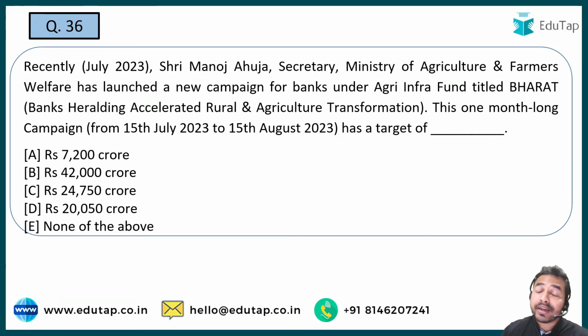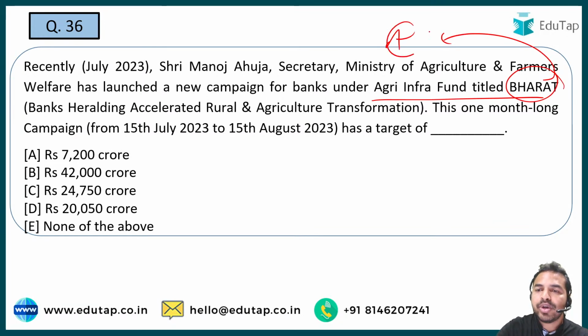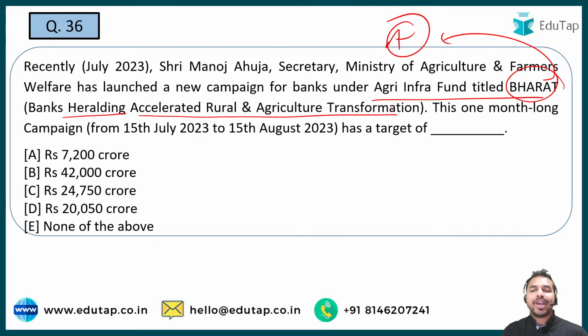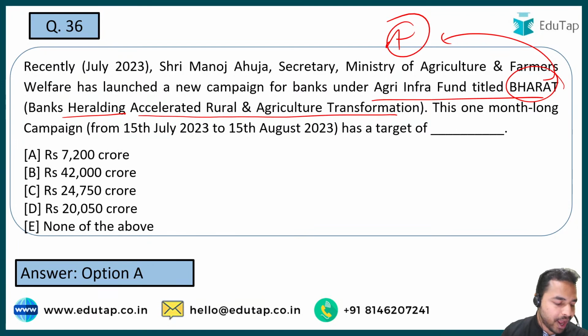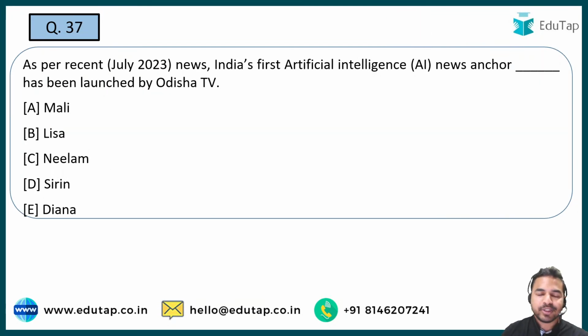सो रिसेंटली एक नया कैंपेन लॉन्च किया है फॉर द बैंक्स अंडर एग्री इंफ्रा फंड which is titled as Bharat. And once again guys, whenever such kind of acronym is there, you have to remember the full form of it. What is the full form of Bharat here? It stands for Banks Heralding Accelerated Rural and Agriculture Transformation. तो ये जो एक महीने का लंबा कैंपेन है, आपको बताना है कि इसका टारगेट क्या है, what is the amount that it is targeting. Only this is required to be told. And what is the right answer guys? It is 7200 crore. Absolutely right. Option A is the right answer. Let's move on to the next question.